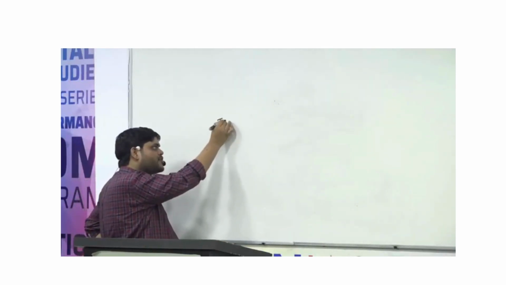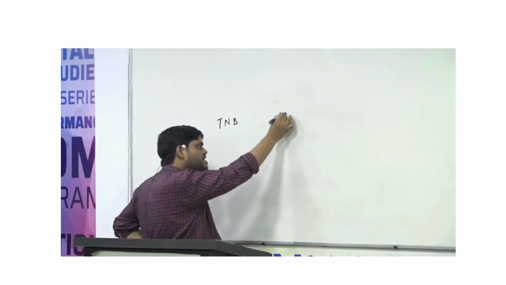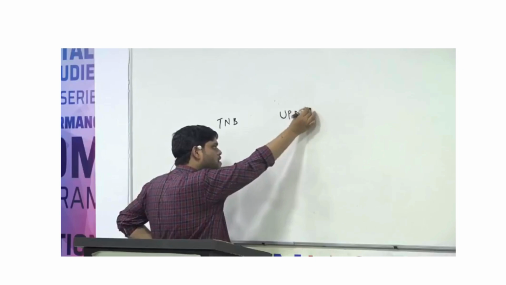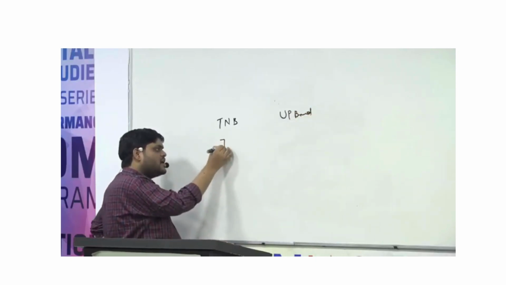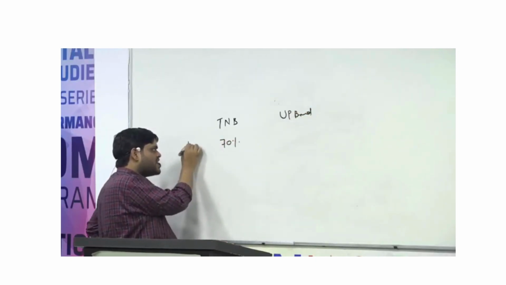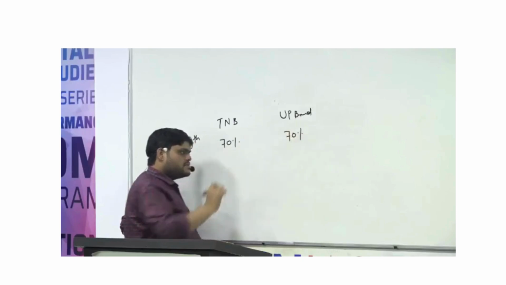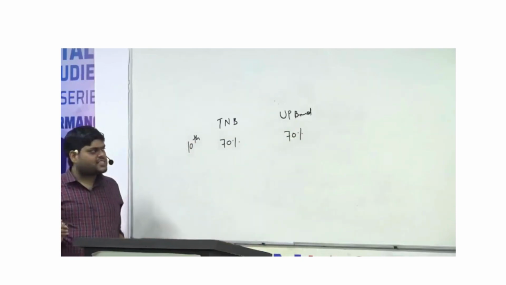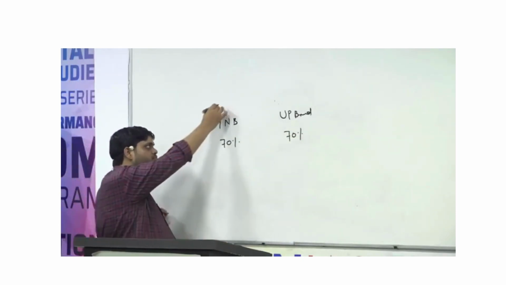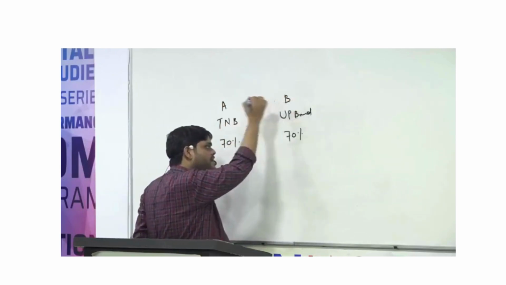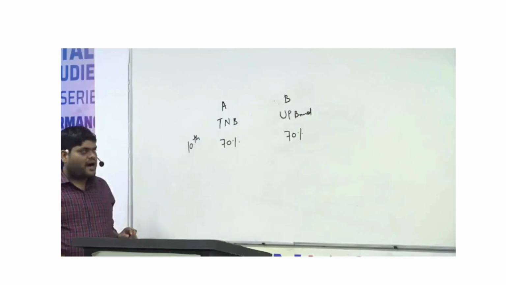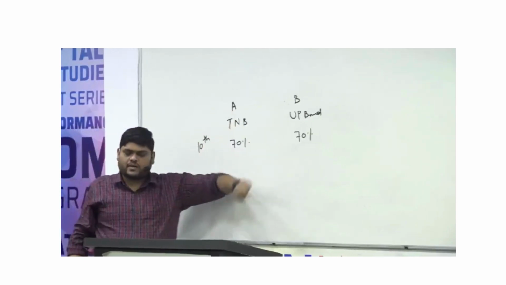Okay. Let's give more examples. Suppose a student is in the Tamil Nadu board and a student is in the UP board, and both students got 70% marks in class 10th. Suppose this is student A and this is student B. Who scored more marks, student A or student B?